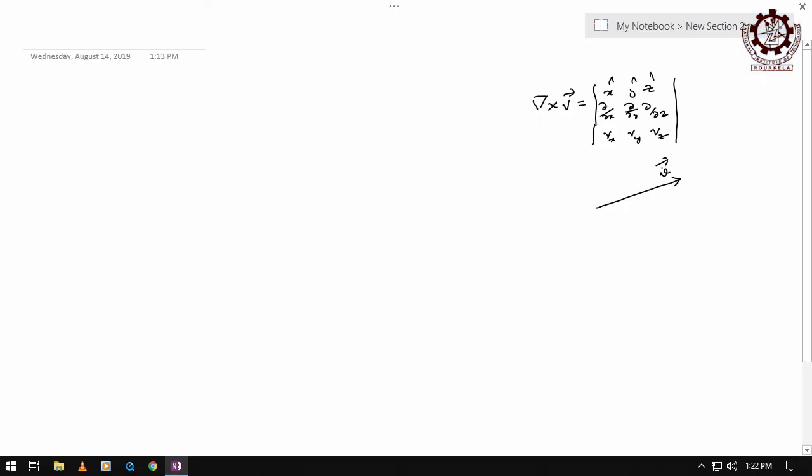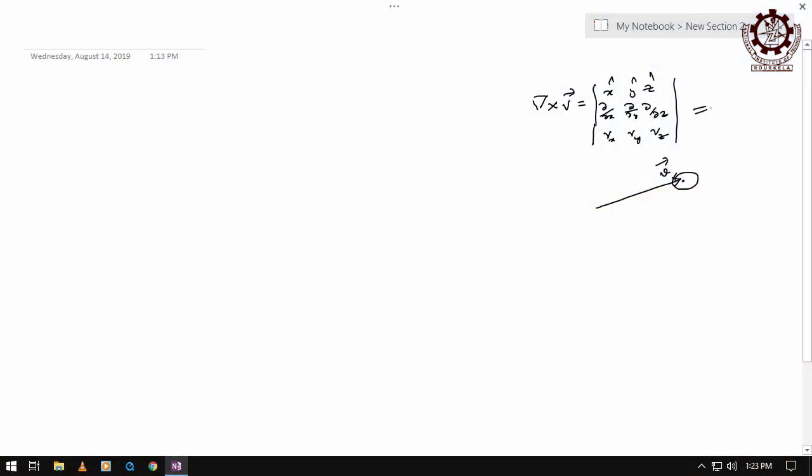So, as I told you, if water is flowing with some velocity, which is a vector quantity, a vector field, the velocity of the water flow, and if at a point the curl of this vector field V is a non-zero quantity, a non-zero vector, a finite vector.